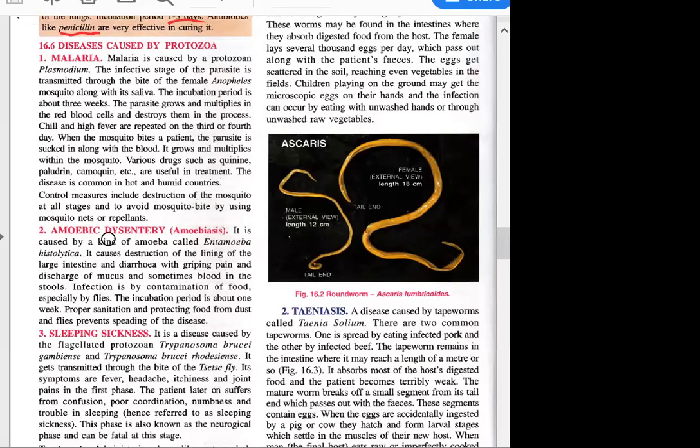So, diseases which are caused by protozoa. The first disease is malaria. Everyone knows, right? About malaria.